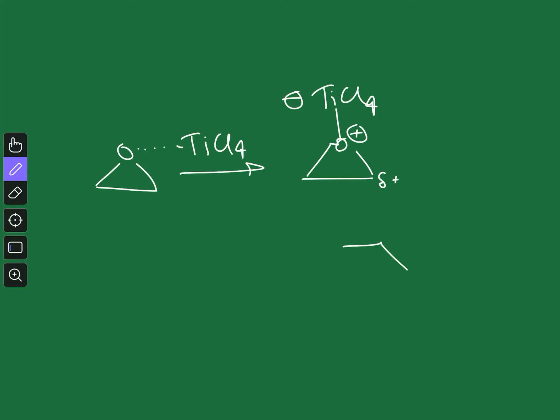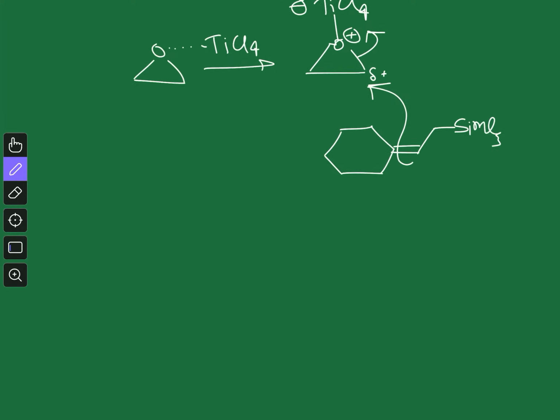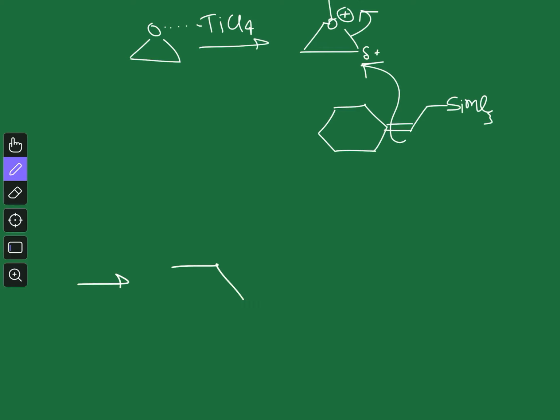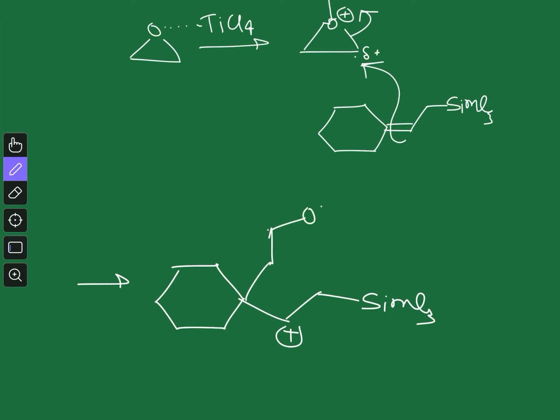Now you have this compound with SiMe3, so the attack will take place from here, it will open like this, and you will generate a positive charge like this next to SiMe3. Here you have this carbon 1, this carbon 2, and you have this O minus, which is coordinated with TiCl4, right?